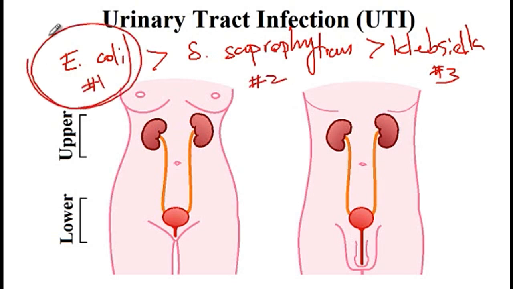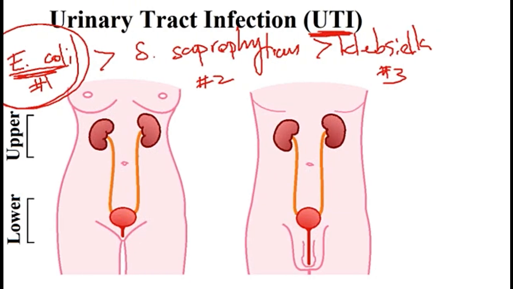So the reason E. coli is number one is that E. coli is abundant in the fecal matter, and given that the anus and the urethra are in close proximity, there is a higher chance of ascending infection from E. coli. You should also note that sexual intercourse is another risk factor to the development of the urinary tract infection, and thus it's recommended for females to urinate after sex to help flush out the bacteria that could have got close to the urethra during the sexual intercourse.